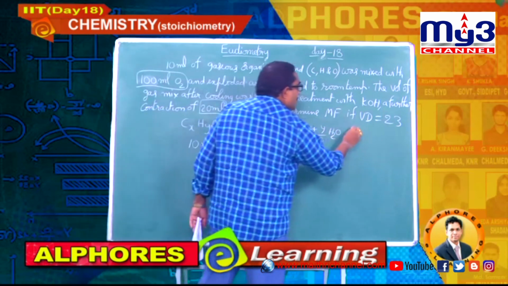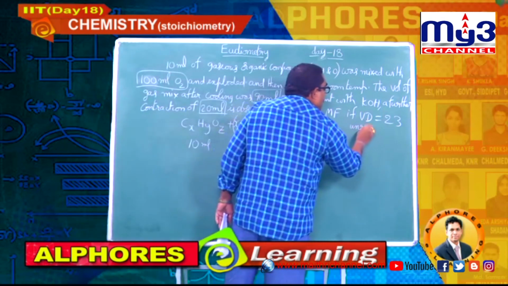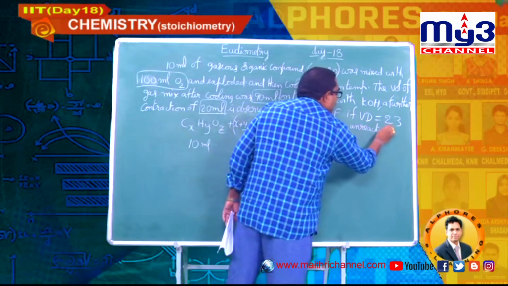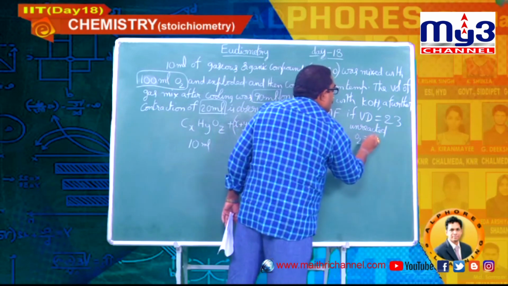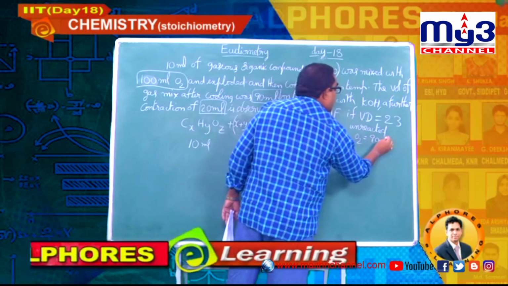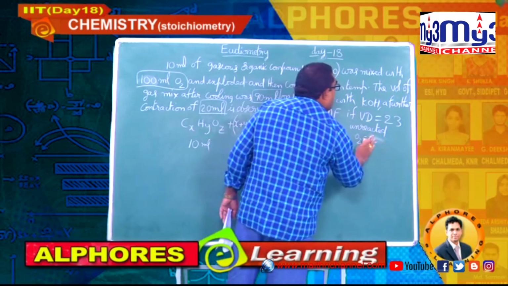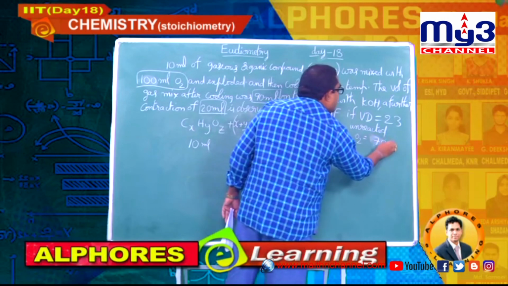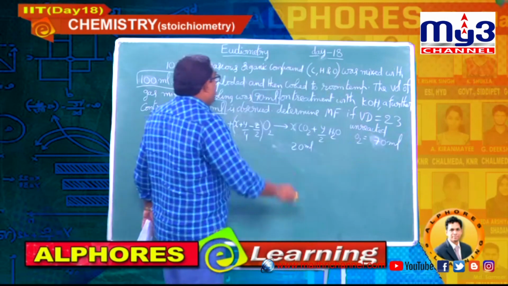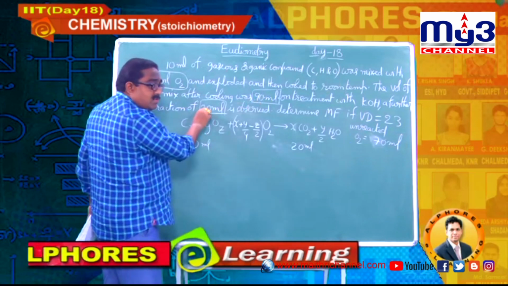Here I am writing, students. Unreacted oxygen is equal to 70 ml, because 90 minus 20.